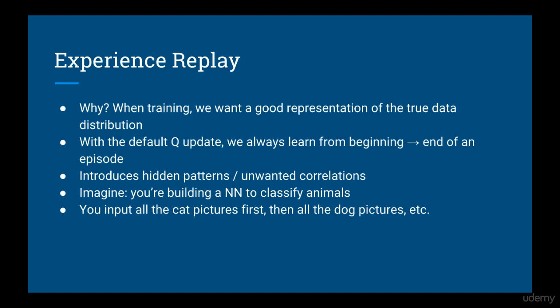By taking random samples from past experience, we get a better representation of the true data distribution. This is better than the default Q update, where there can be hidden patterns and correlations that will affect how the neural network learns. Imagine if you are trying to classify pictures of animals, but instead of your training data being evenly distributed animals, you first only have cats in your first batch, then you only have dogs in your second batch, and so on. This wouldn't work very well.